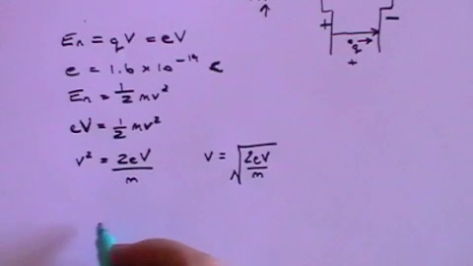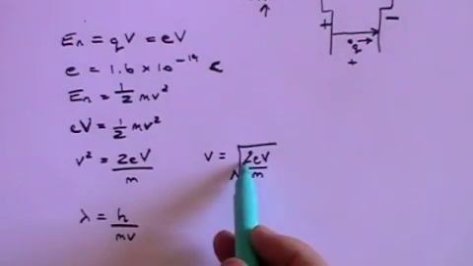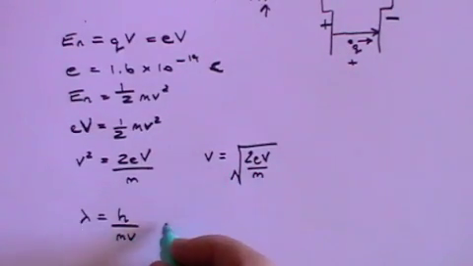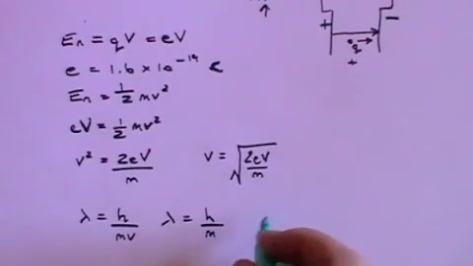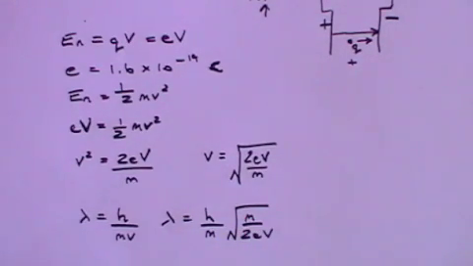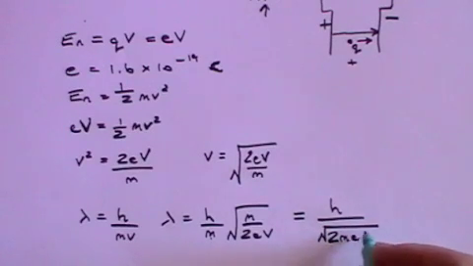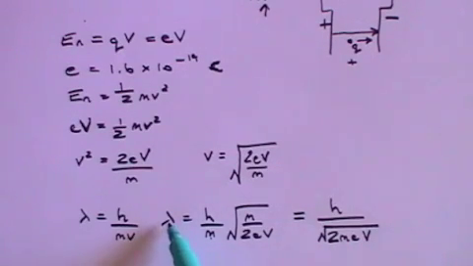Now, we've just shown that lambda, the wavelength of the electron, is Planck's constant divided by mv. If we substitute v in here, we get that lambda equals h over m times the square root of m over 2eV. And if you take that m inside as m squared, then that m will cancel out and you're left with h divided by the square root of 2meV, where V is a capital V for voltage. So this relates the wavelength of the electron to Planck's constant, its mass, its charge, and the voltage between the plates.